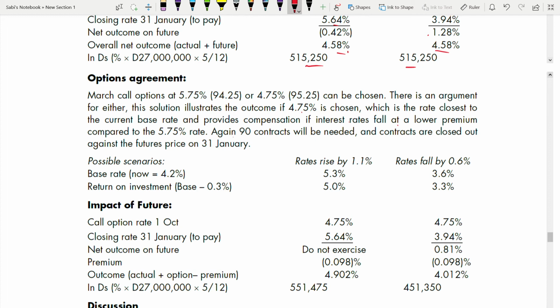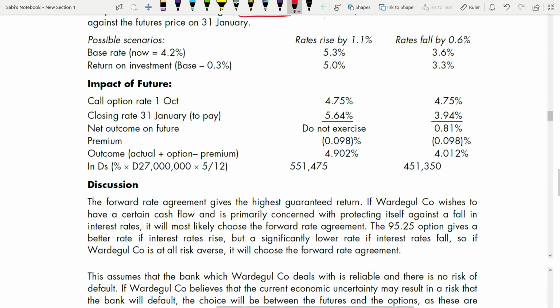Again, 90 contracts will be needed. Same. Contracts are closed and against which price. Okay, so the rest is all the same. Now let's go to the impact on future. Impact on future means basically option on future only. That's what they mean. So call option, 1st of October, with this exercise price? 4.75.